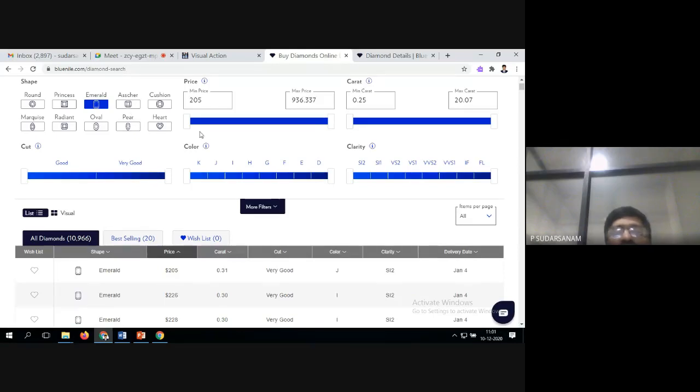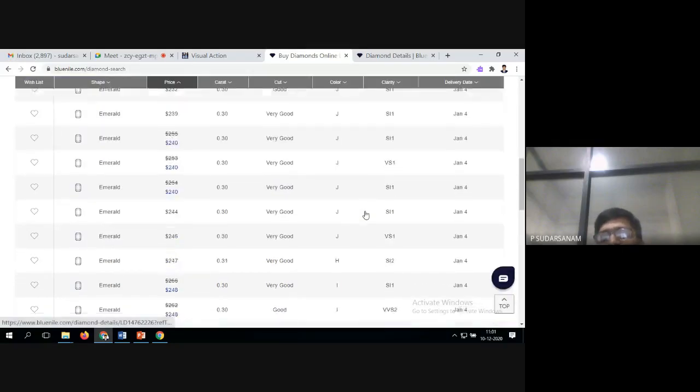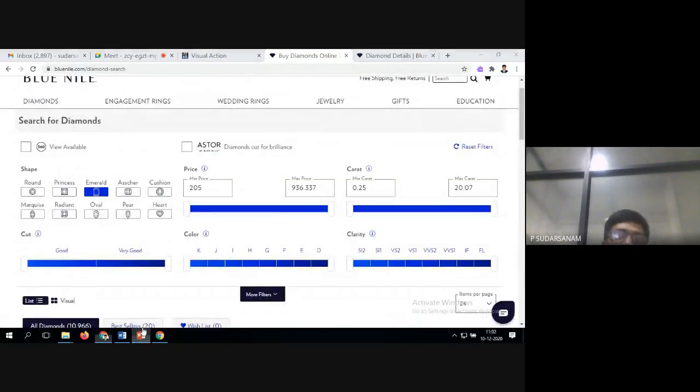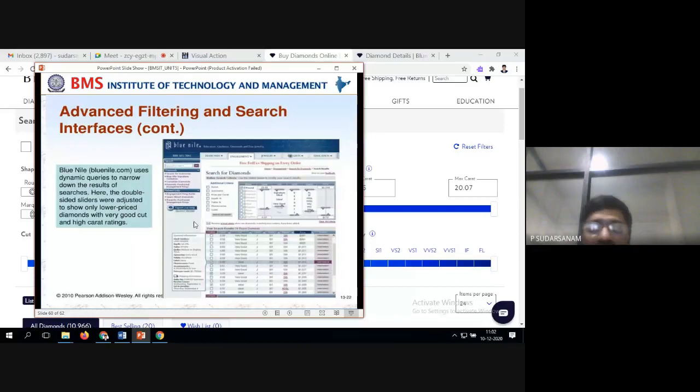So like this you can select all the things. So minimum amount, maximum amount. So here you can take it 24, whatever you want, you can filter it and check out the items. That is what the filtering is, whatever they have given here. So you can see here two windows, similar examples we have also seen.